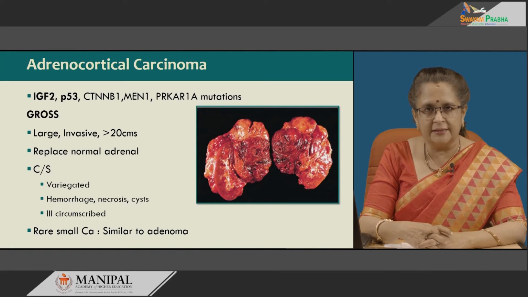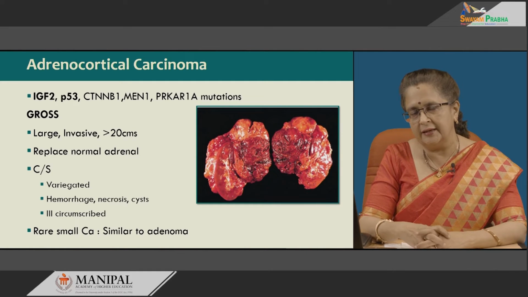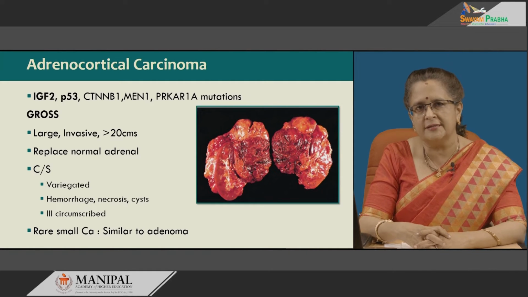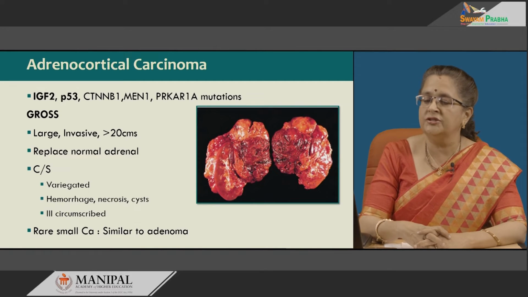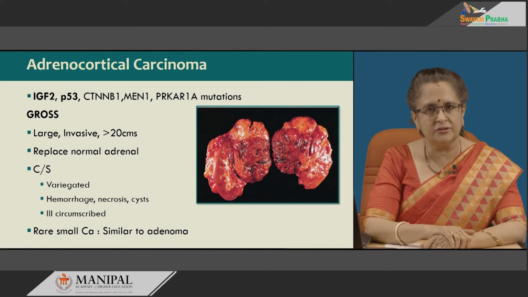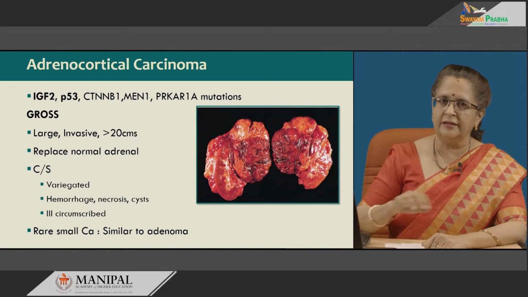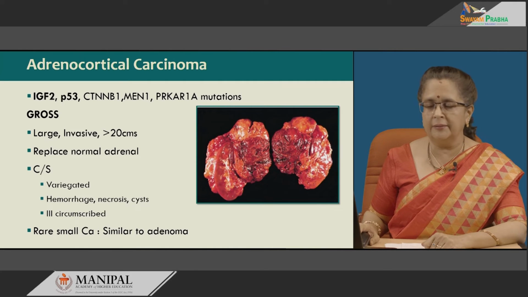They almost always efface or replace the normal cortex. Cut section is variegated as in almost all carcinomas elsewhere, and it has cysts, necrosis, hemorrhage, etc., and it is ill circumscribed. Rarely some small carcinomas can be there which may closely mimic adenoma, in which case it is very difficult to differentiate the malignant potential.